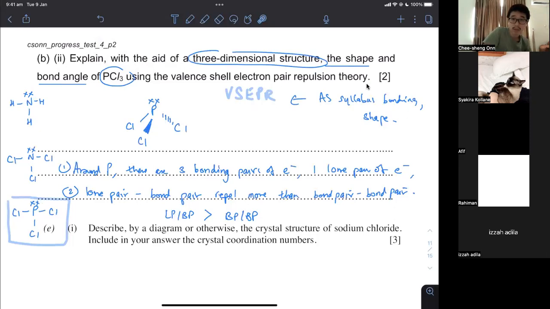Someone left a message in the chat. Okay, never mind. Okay, I saw it.